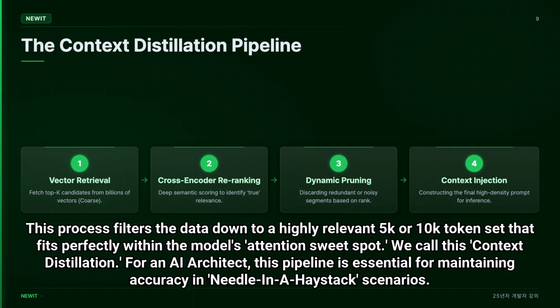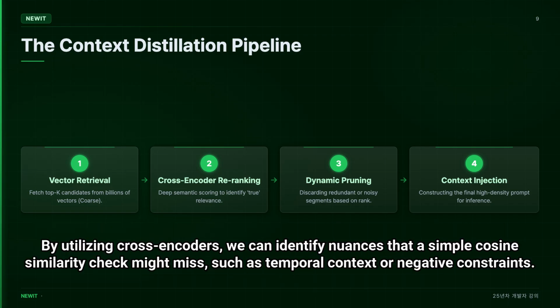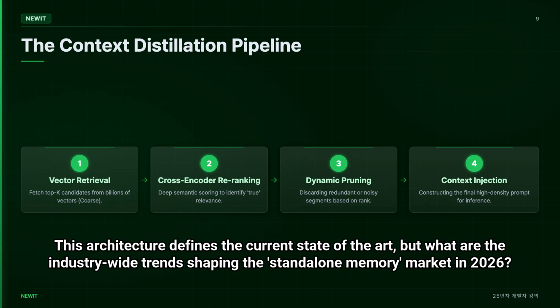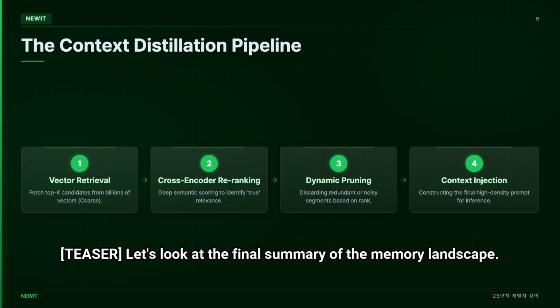For an AI architect, this pipeline is essential for maintaining accuracy in needle-in-a-haystack scenarios. By utilizing cross-encoders, we can identify nuances that a simple cosine similarity check might miss, such as temporal context or negative constraints. This architecture defines the current state of the art, but what are the industry-wide trends shaping the standalone memory market in 2026? Let's look at the final summary of the memory landscape.